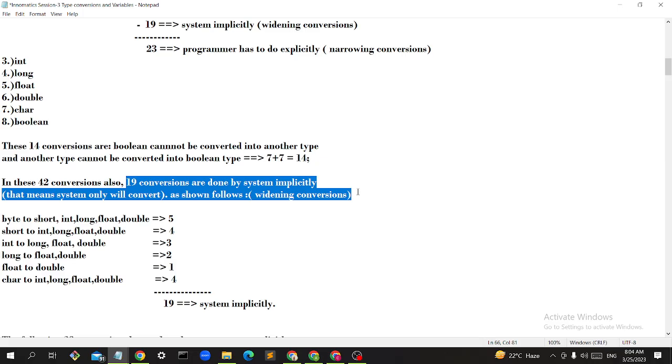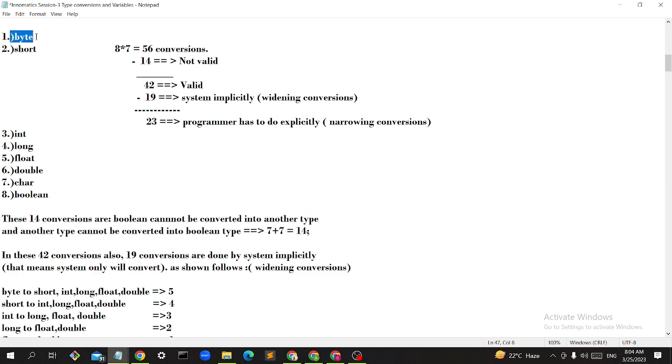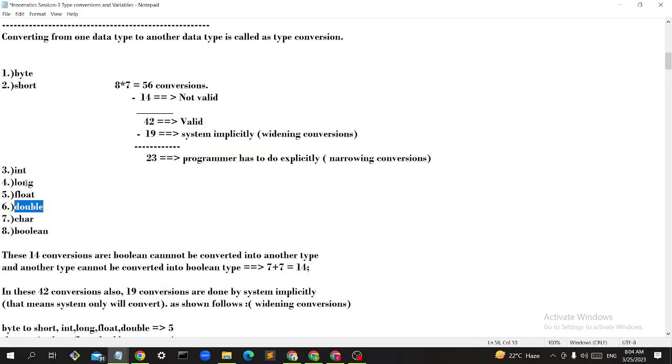So what are those widening conversions? See here, you leave char and boolean, and go straight from byte until double. Byte to short, int, long, float, double can be converted by the system itself.